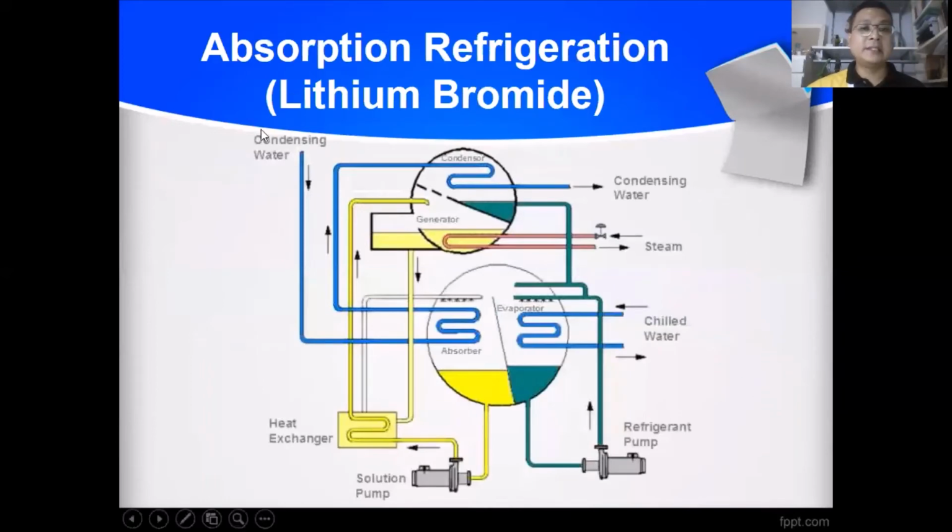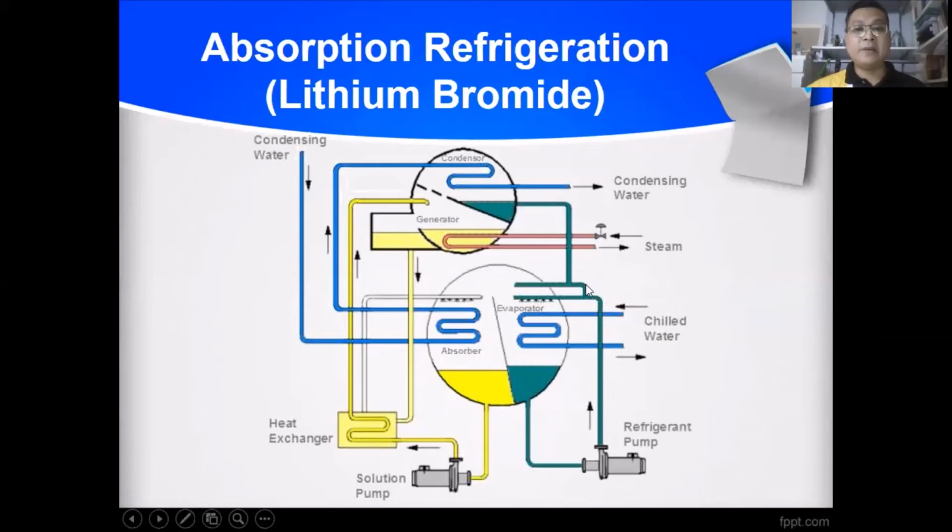Okay, this one is the structure. You can see the blue is the water pipeline, and the yellow is the lithium bromide pipeline at the higher temperature.